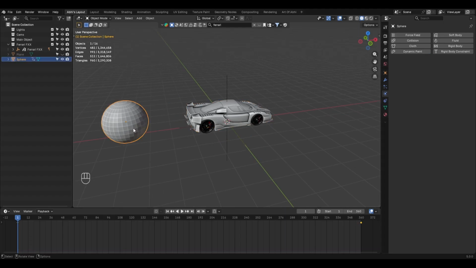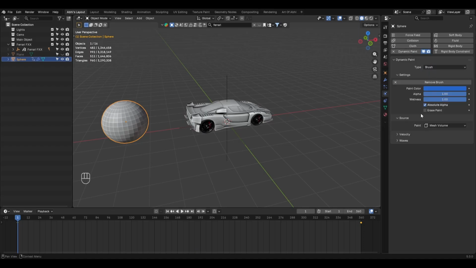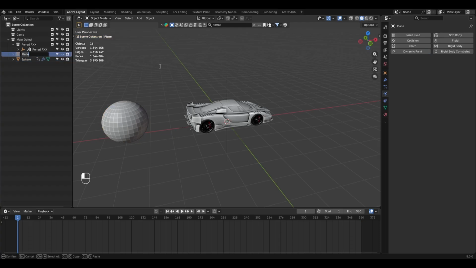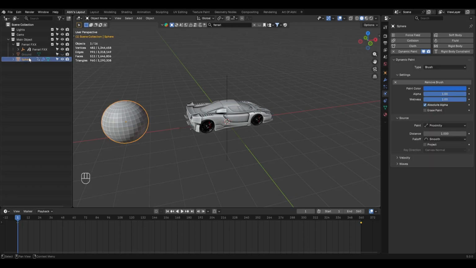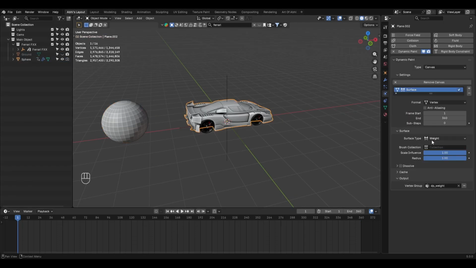After that, select the sphere and go back to Physics Properties tab. Click on Dynamic Paint, set the type to Brush and click on Add Brush. Under Source, change the paint to Proximity. Next, in the outliner, bring everything into the main object collection. Then select this plane and rename it as Ground. Now select the sphere and click on this camera icon to hide the sphere from the final render.